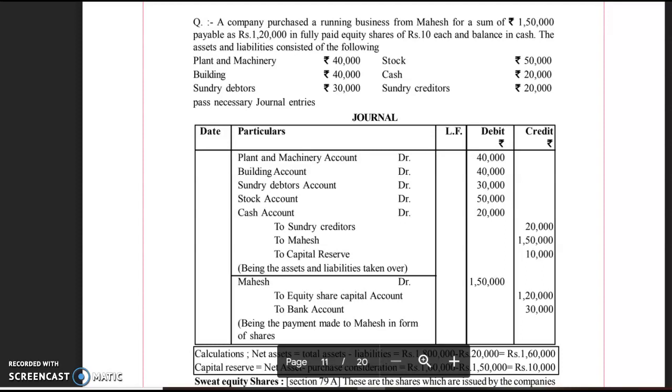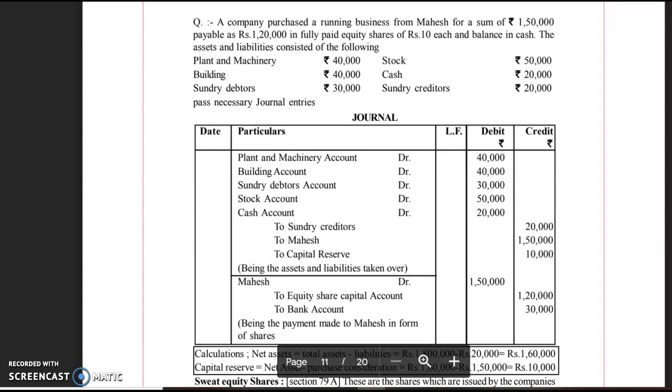We are paying him as per the statement: rupees 1,20,000 in fully paid equity shares of rupees 10 each. So we will credit the equity share capital account with rupees 1,20,000, and the remaining amount is rupees 30,000. That 30,000 will be paid by bank, that is through cheque.